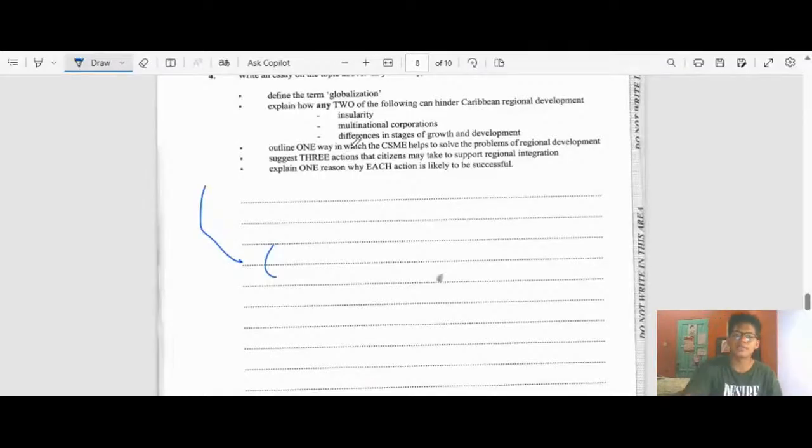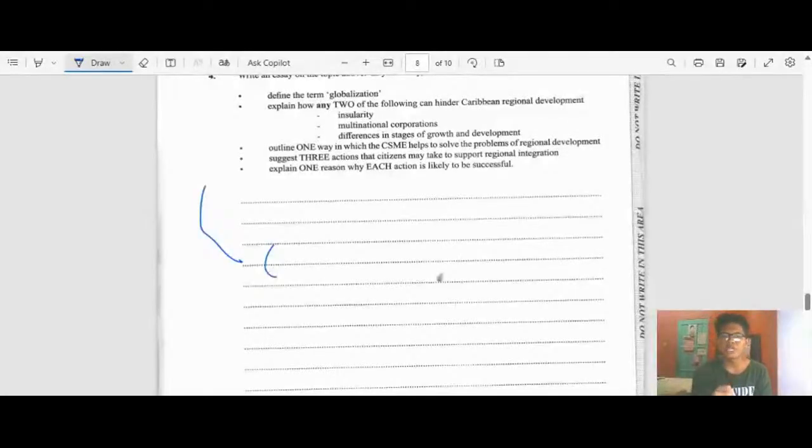So how does the Caribbean Single Market Economy help to solve the problems of regional integration? One way that could help to do it is through cohesion, by making sure that all Caribbean developments are in sync with each other. When we talk about the Caribbean single market economy, we're talking about Caribbean countries.